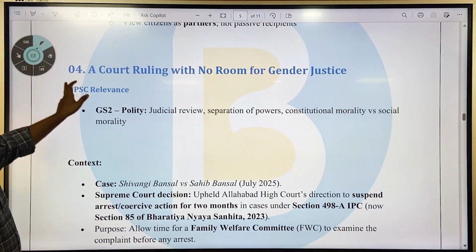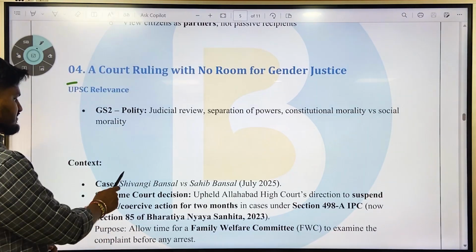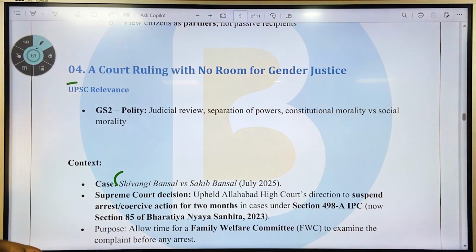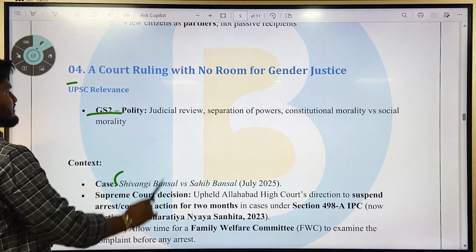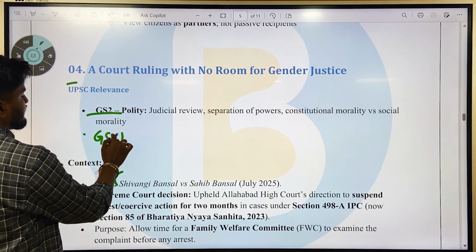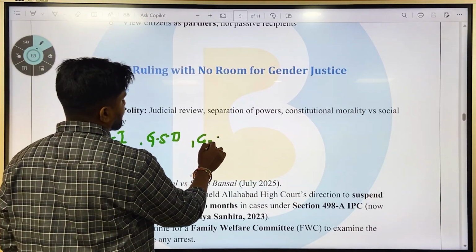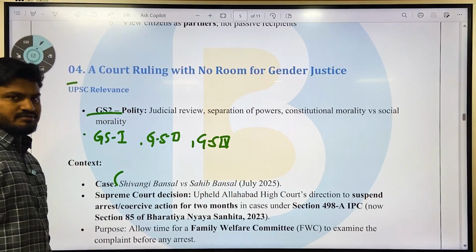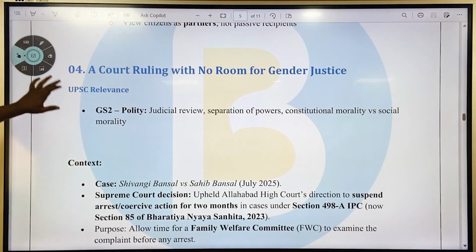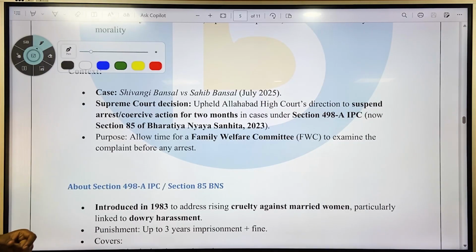Next is a court ruling with no room for gender justice. The article discusses the Shivangi Bansal versus Sahib Bansal 2025 case, so we'll discuss that. It is important in GS2 polity, judicial review, separation of powers, constitutional morality and social morality, and also in GS1 Indian society, GS2 social issues, or GS4 ethics, aptitude and governance. It can be asked in any kind of question. So what is the case about? The Shivangi Bansal versus Sahib Bansal July 2025 case.